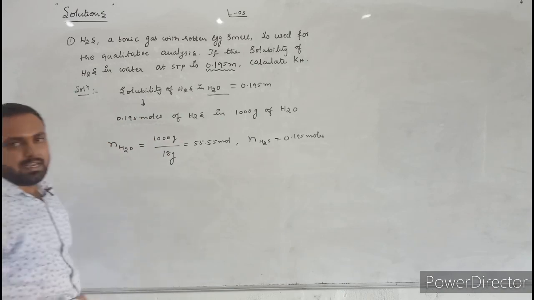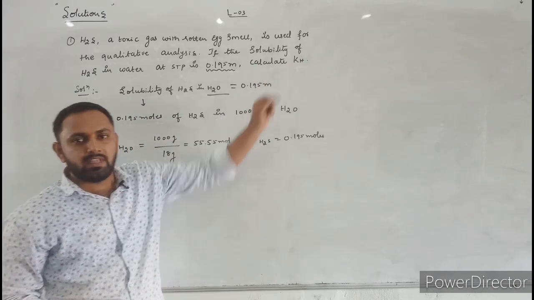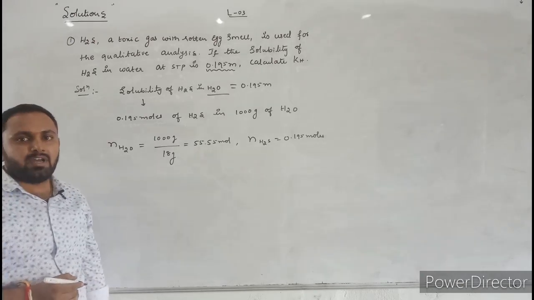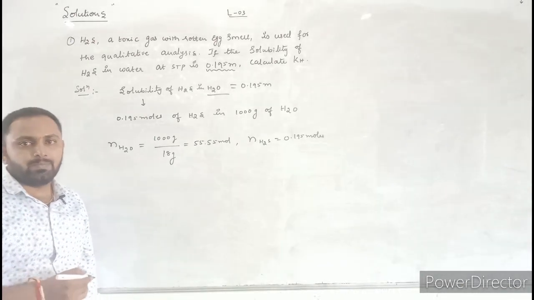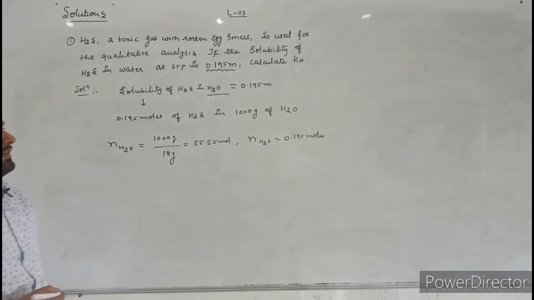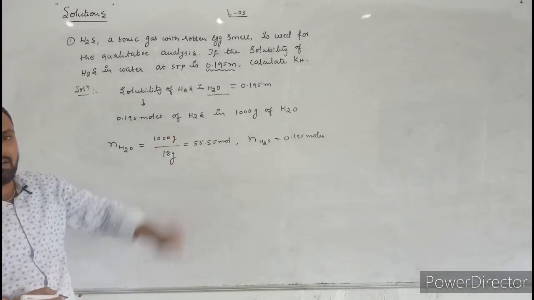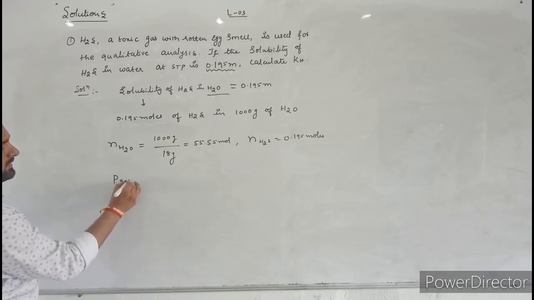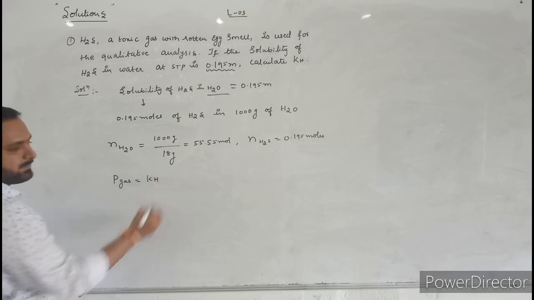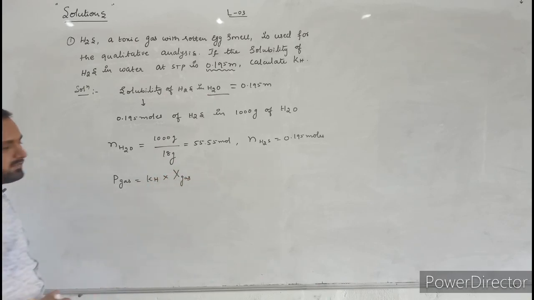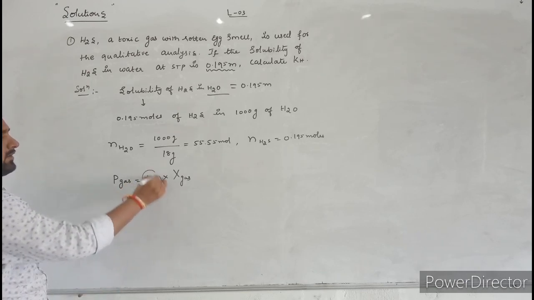Now he is asking to calculate KH. What is the KH here? We know that according to Henry's law, the partial pressure of gas is equal to the product of KH into mole fraction of gas. Here, what is the gas? Hydrogen sulfide. Now let us write the formula. Pressure of gas is equal to KH into mole fraction of gas.